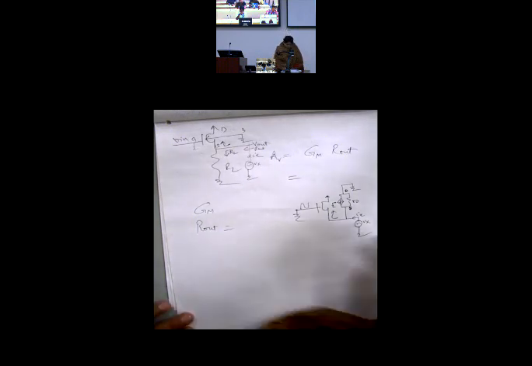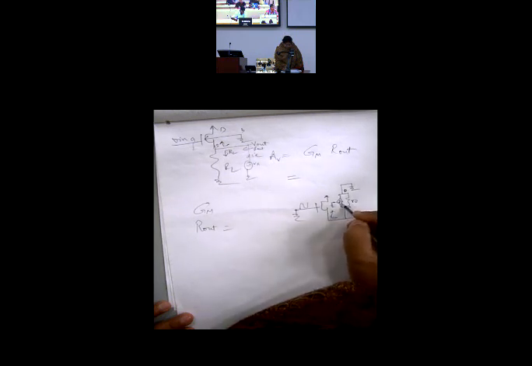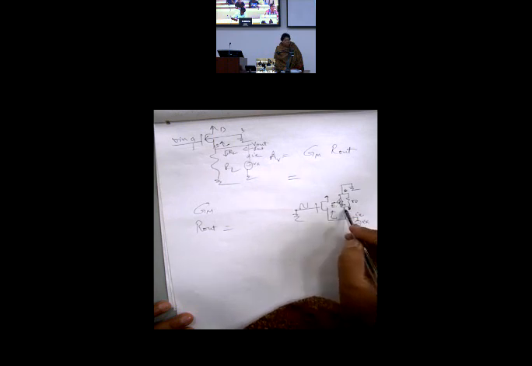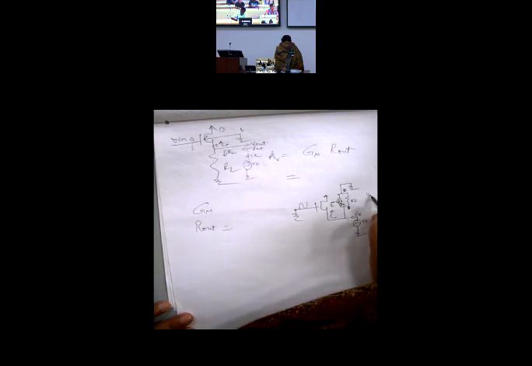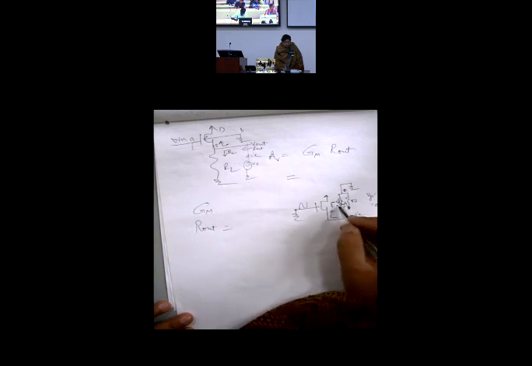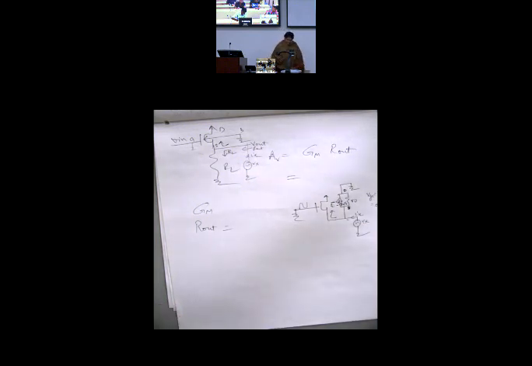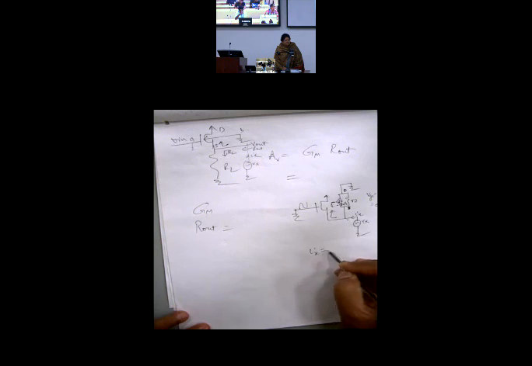Now, as at the source you are putting a Vx, you have to find Vx and Ix. So what is this component called? gm times VGS. Gate is 0. This is X. So what is VGS here? It is V gate minus V source. V gate is 0, V source is Vx. It is minus gm Vx. Minus sign you remove, then you change the direction of the current. So what is Ix now? Ix is simply gm Vx plus Vx by RO.